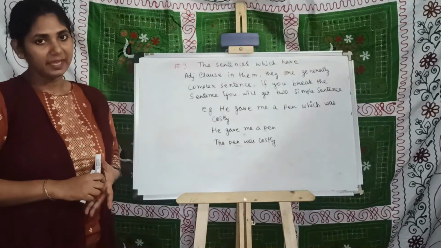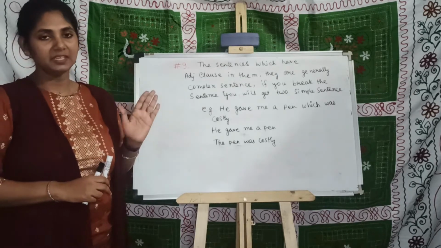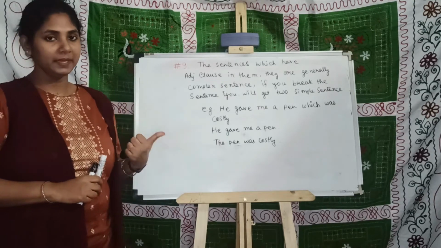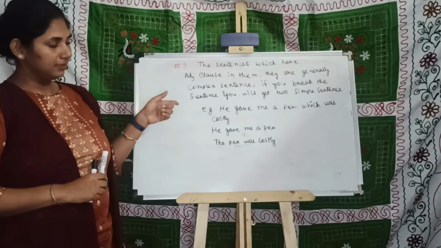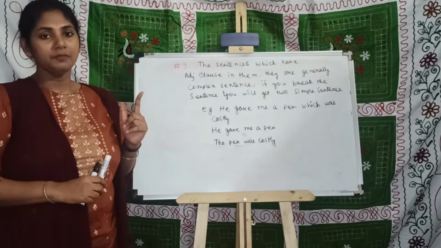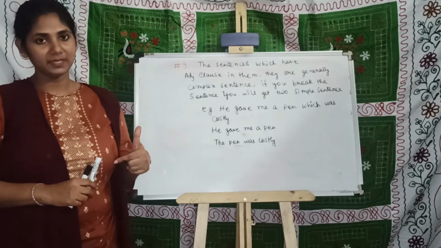Fact number 9 and the last fact is, the sentences which have adjective clause in them are generally complex sentences. If you break the sentence, you will get two simple sentences. If you want, you can check my video on the simple sentence and complex sentence.